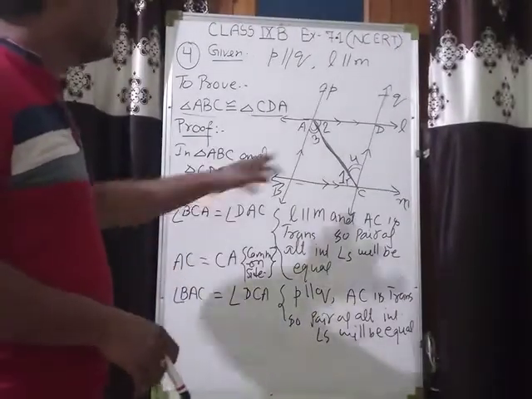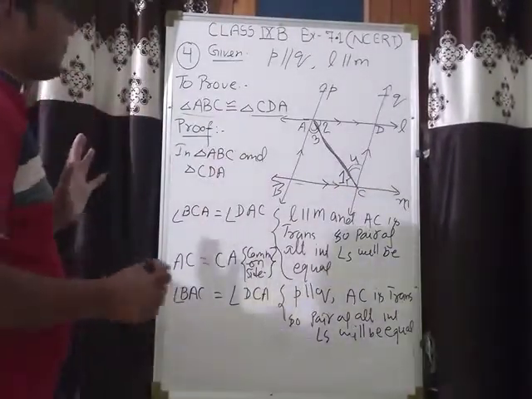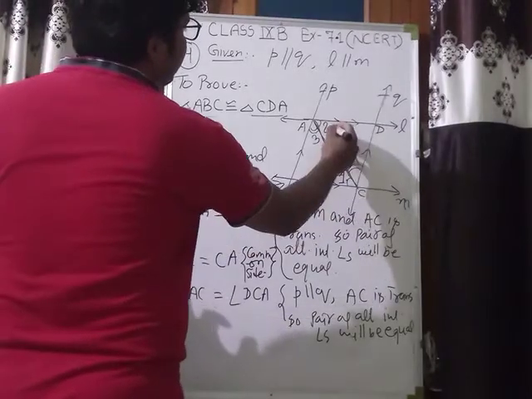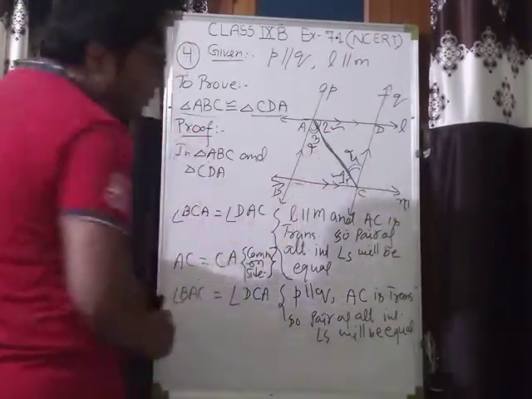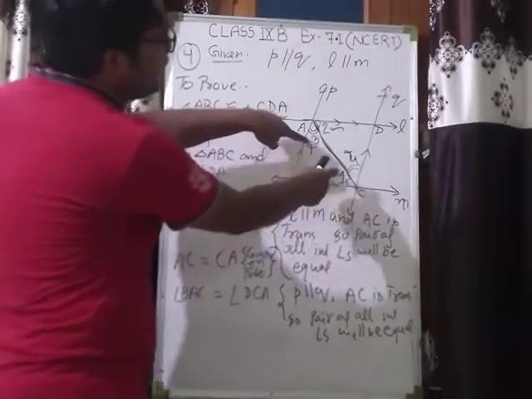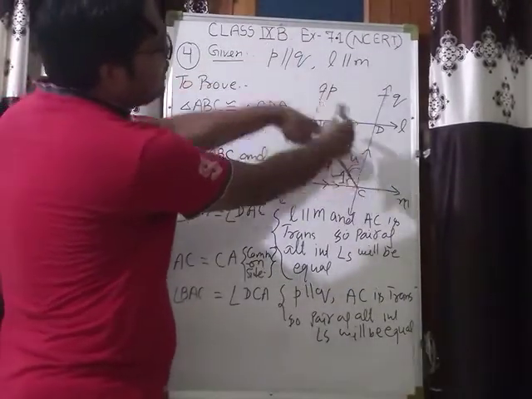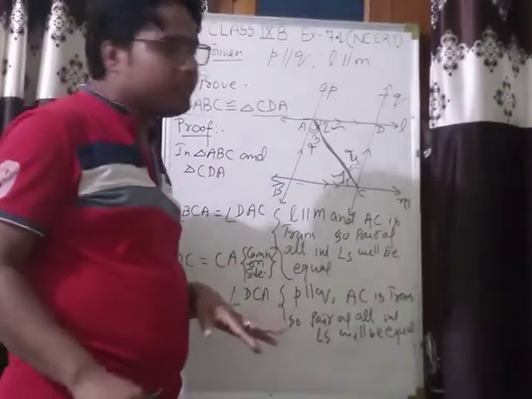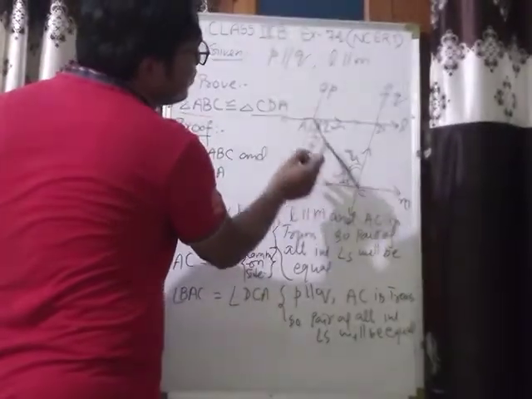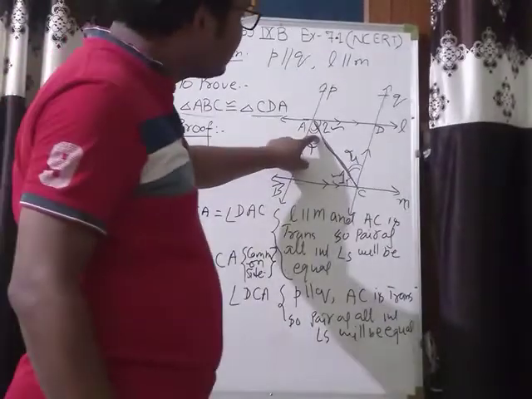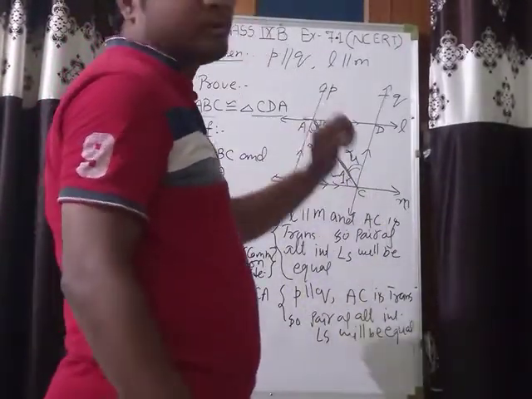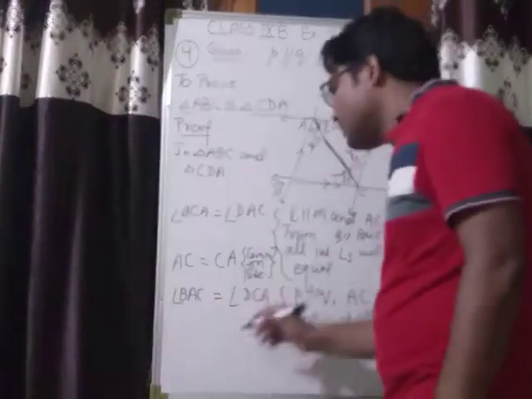So in these two triangles now you can see angle 1 is equal to angle 2, angle 3 is equal to angle 4, means two angles of this triangle are equal to the corresponding two angles of this triangle, and the side included between them are equal. Okay, so by angle side angle property, these two triangles become congruent.